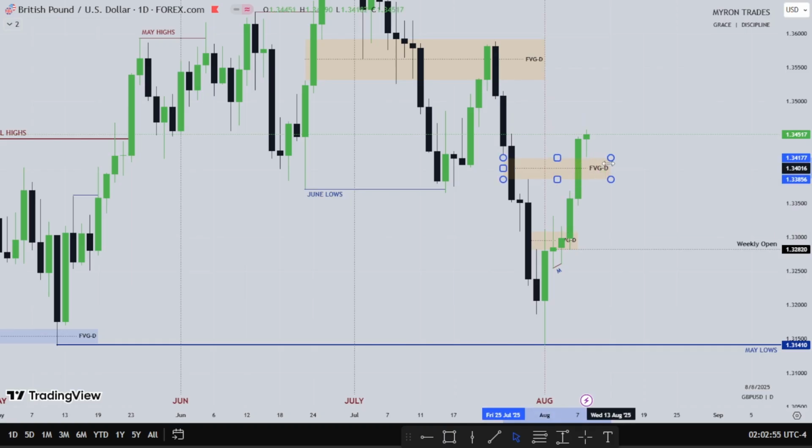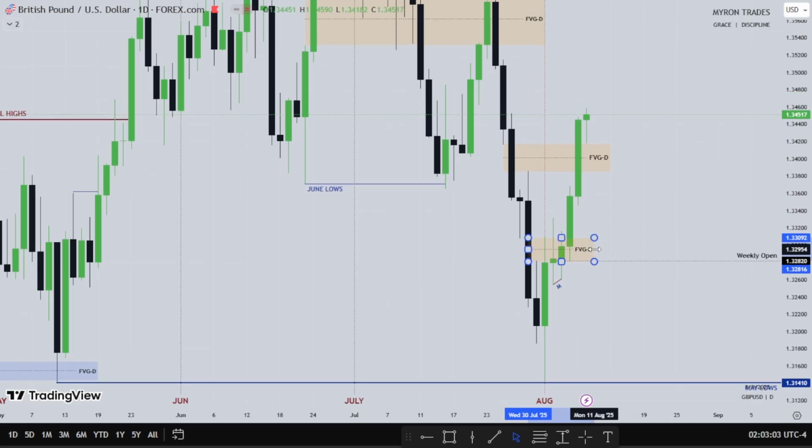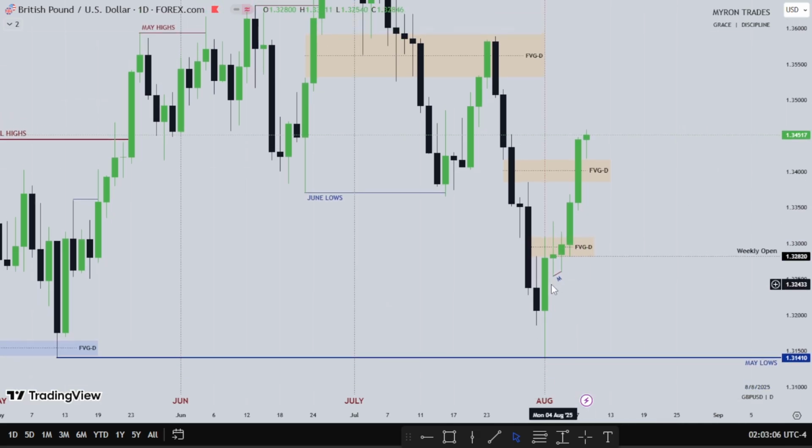So those aren't annotated on my chart. So I want to see this fair value gap if we will hold price to go higher or lower. So this is pound USD. Pound USD was really bullish for the week. This is Monday, this is Tuesday, Wednesday.